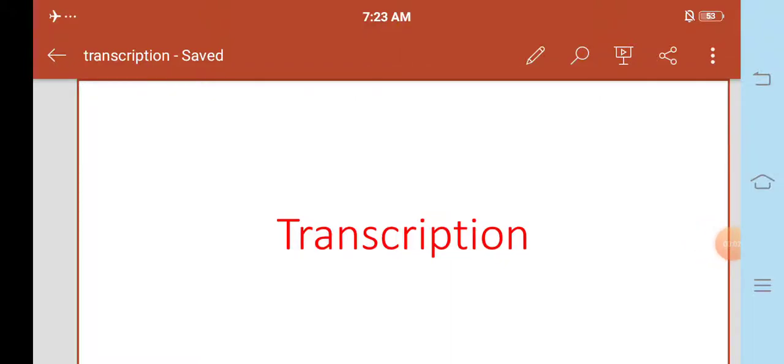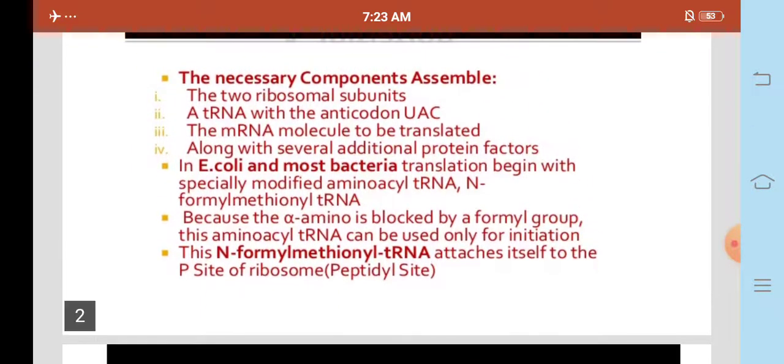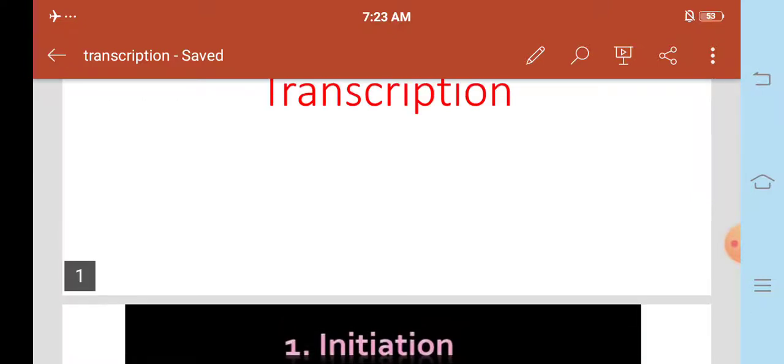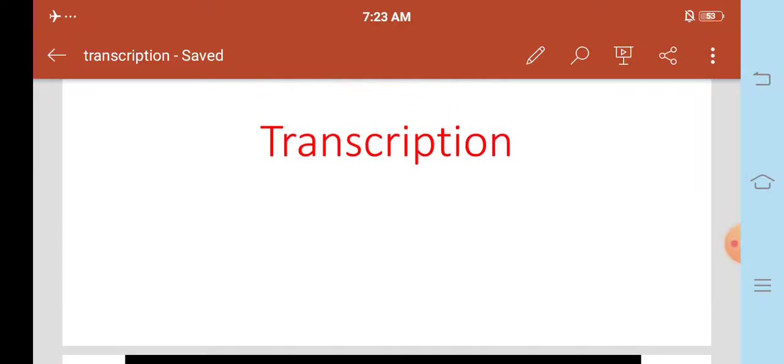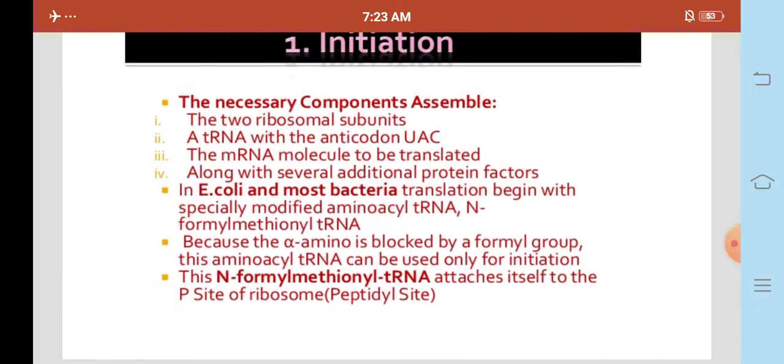Transcription. Today we are going to discuss transcription. Transcription is the process of ribonucleic acid synthesis from DNA. In this process, there are three main steps involved. The first step is initiation.